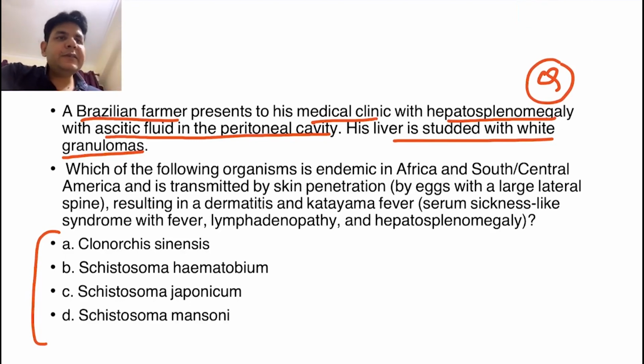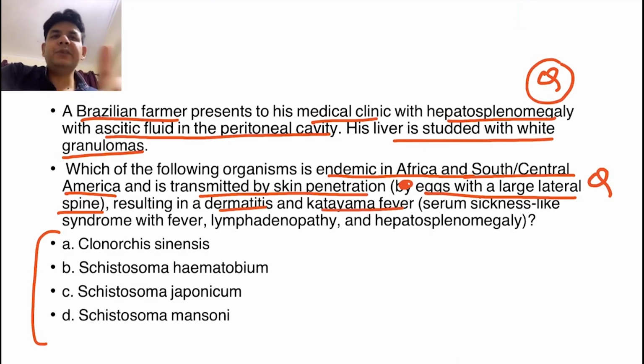Which of the following organisms is endemic in Africa and South or Central America, is transmitted by skin penetration, that is the Cercaria, and has an egg with a large lateral spine, resulting in dermatitis and Katayama fever. These two names are important. What is Katayama fever? A serum sickness-like syndrome with fever, lymphadenopathy, and hepatosplenomegaly.